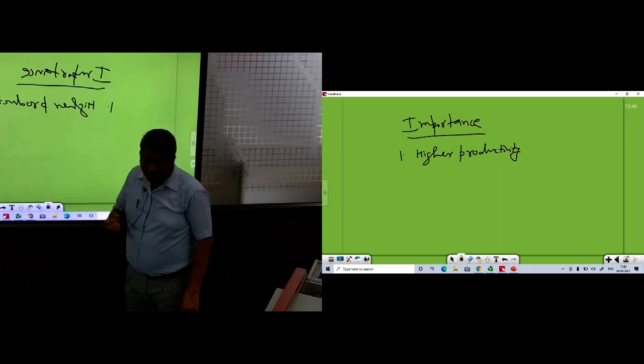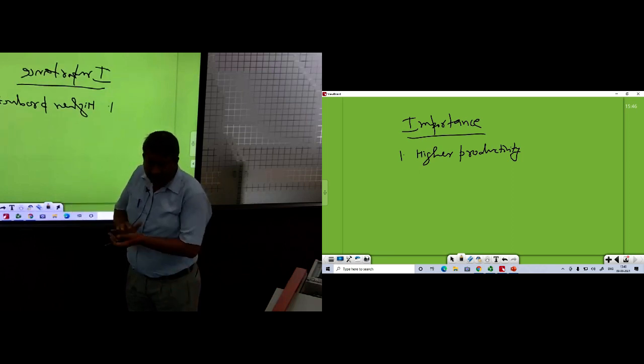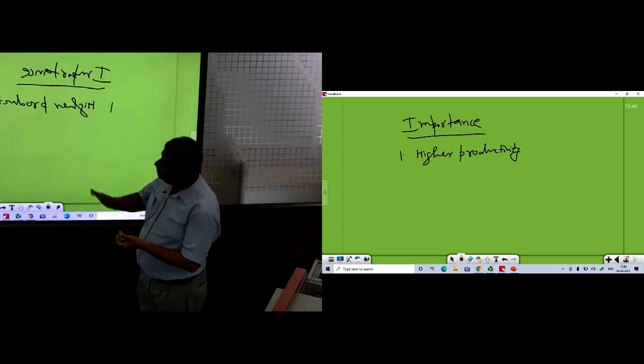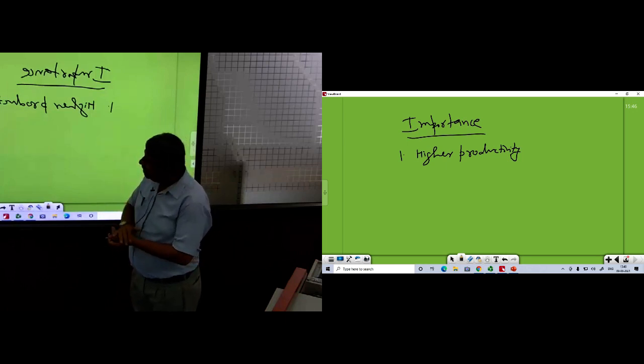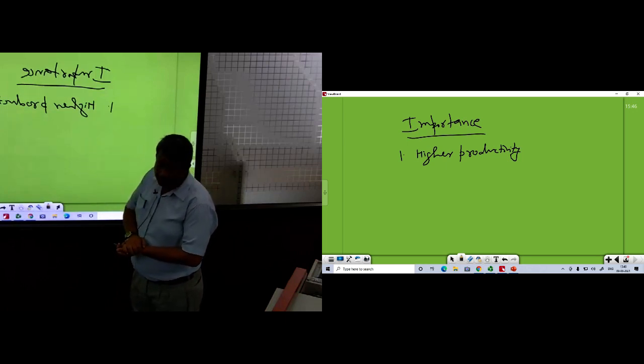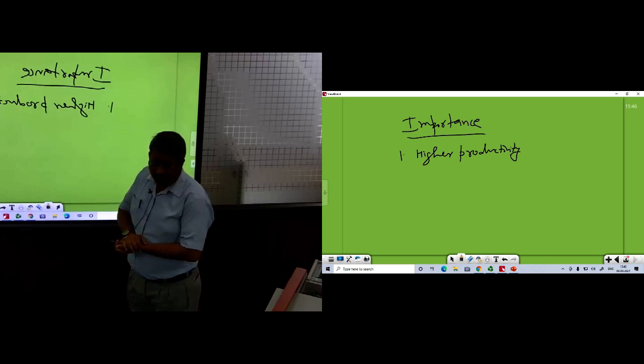So certain inputs are required, and every variety of different crops requires different types of nutrient, different times of sowing, different spacing. So higher productivity can be obtained by the proper use of resources.